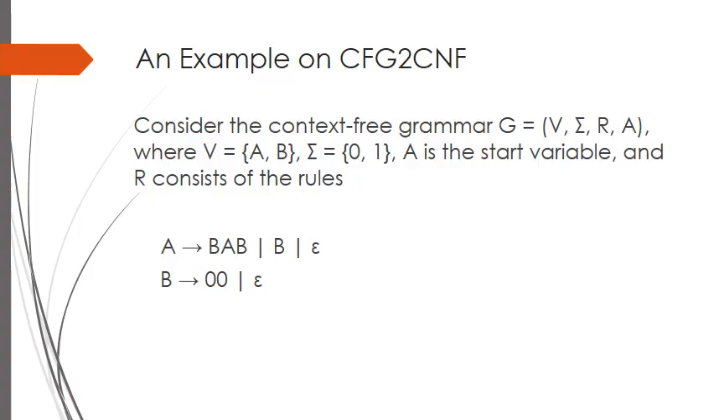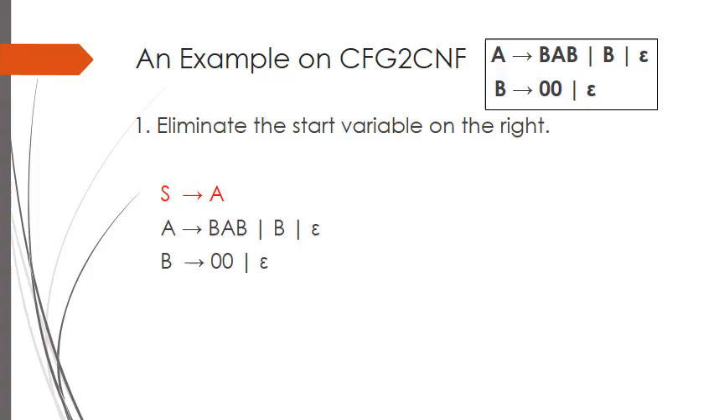Consider the context-free grammar G equals V, capital sigma, R, A, where V equals A, B, capital sigma equals 0, 1. A is the start variable, and R consists of the rules. A goes to BAB or B or epsilon. B goes to 00 or epsilon. Our first rule says to eliminate the starting variable on the right. Instead, it's easier to add a new start variable that goes to the old start variable. This is how we start.